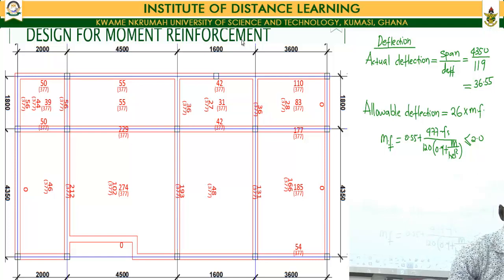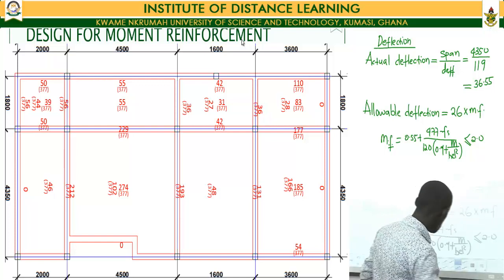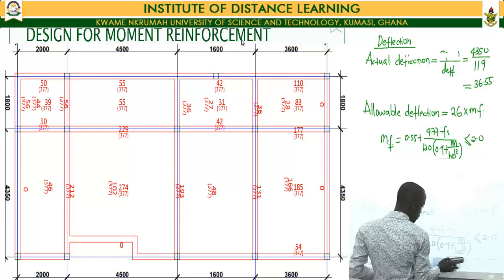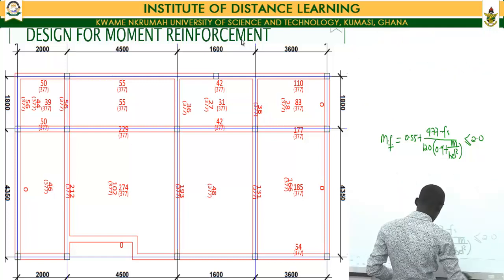So we'll now determine the amount of modification that we can apply to our deflection limit by virtue of the amount of reinforcement that we've now put in our section.